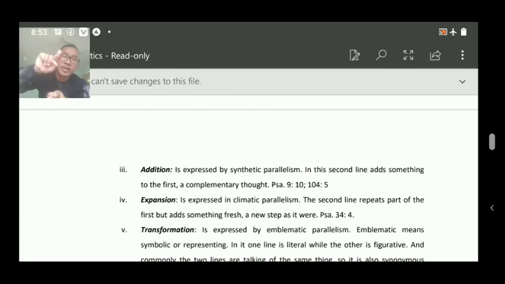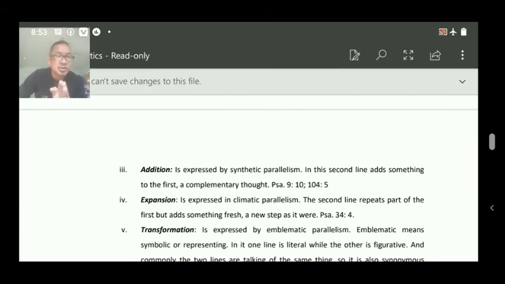For example, the first line says something, and the second line explains why it is said so in the first line. The reason is there in the second line. That we call addition.